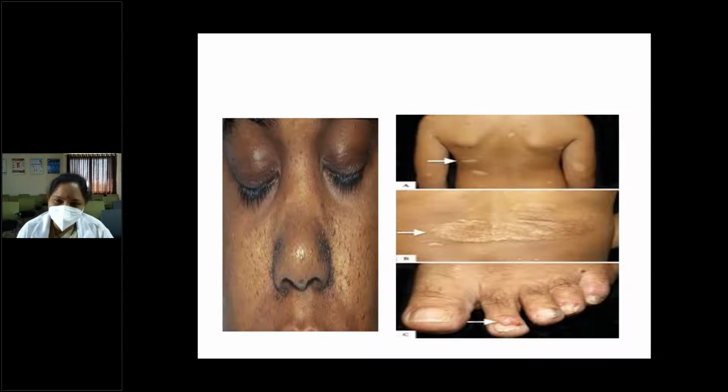And regression of milestones by 1.5 years, whatever milestones they attained, like the child is able to run or able to walk without support, gradually lost these milestones. Like now he can't run, he can't walk without support, he can't stand without support. Slowly he regresses each and every milestone he attained. That's why it is called a neurodegenerative or neuroregressive syndrome. It's a neuroregressive syndrome.